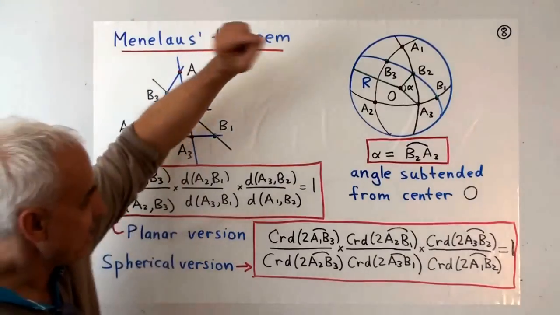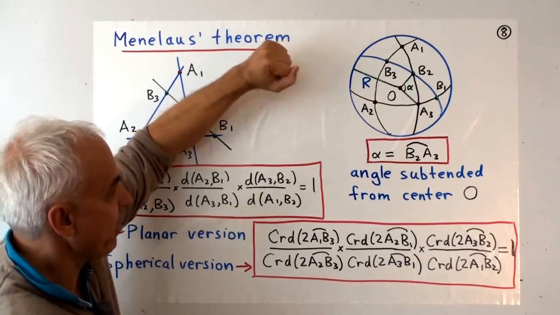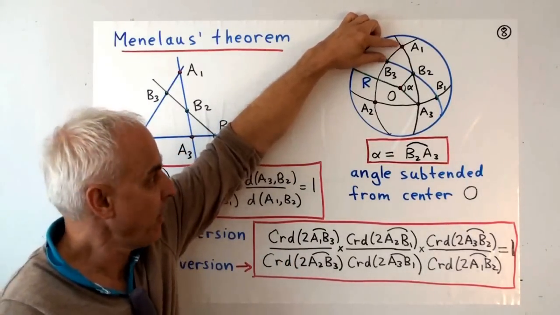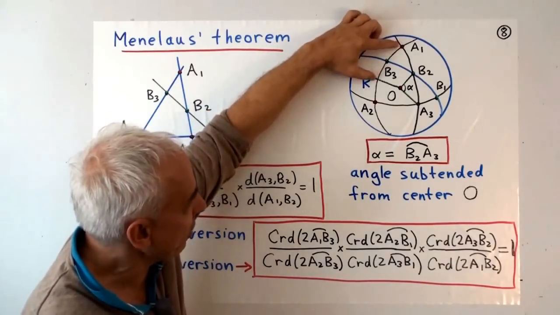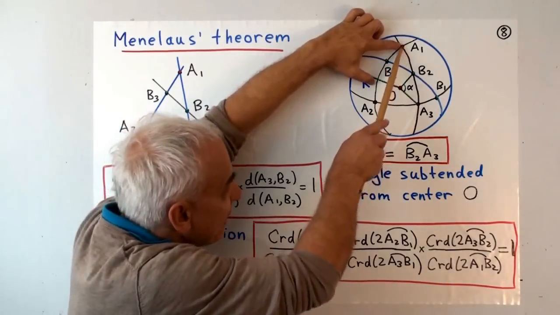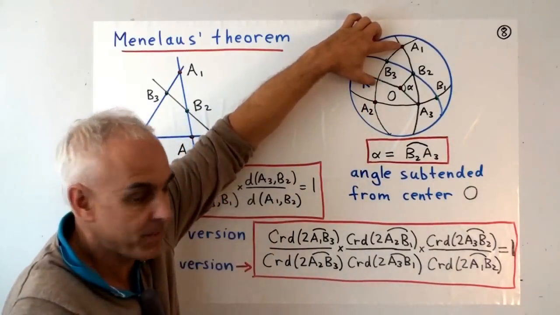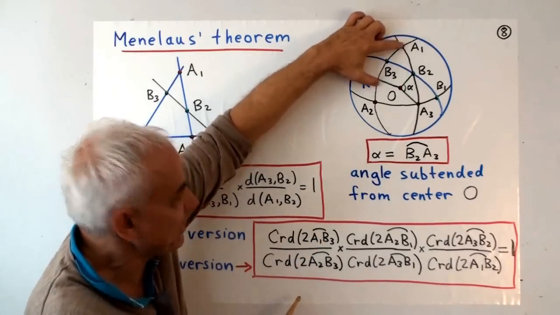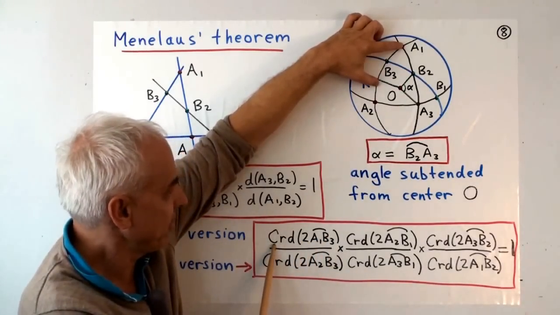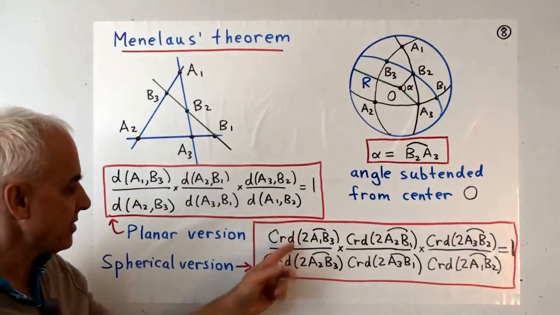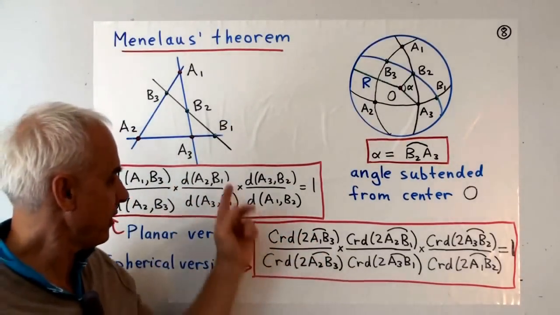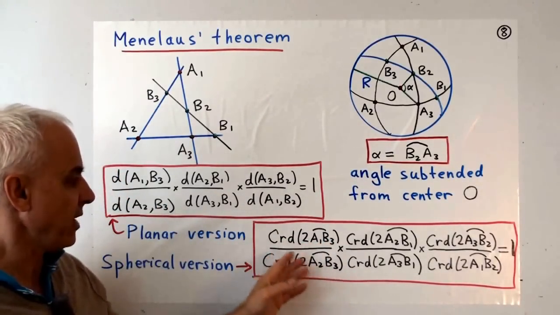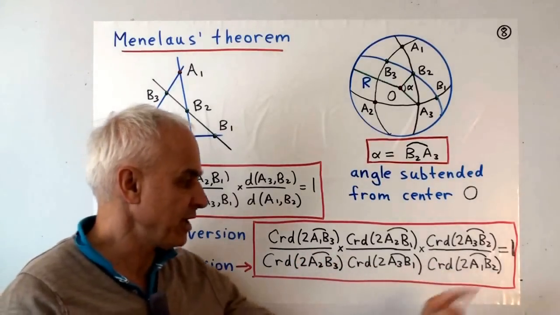What you need to do is you need to take this angle, say A1, B3, and you multiply it by 2 and take its chord. So what you can think there is you're doubling that angle, or doubling that distance, and then taking the Euclidean distances between those 2 points. So it's not just the Euclidean distance between A1 and B3. We have to double the angle first and then take the Euclidean distance. That's what's happening here. Otherwise, the terms are exactly analogous to these ones over here. We have chord of 2A1B3 over chord of 2A2B3 and so on. And when we multiply these all together, we get 1.